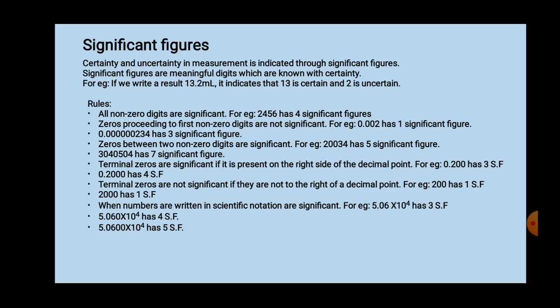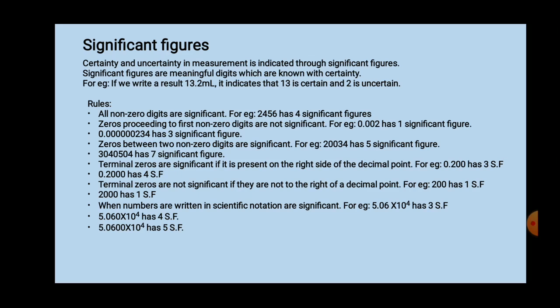Now one more example is given, 3040504. Zeros are present in between non-zero digits, so all these numbers are significant. You have to consider all digits as significant. That means how many digits are present in this number? Total 7 numbers are present. So this example has 7 significant figures.